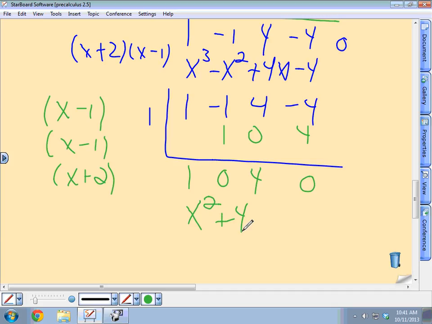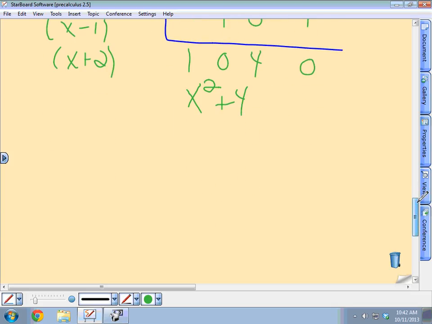At this point, you don't need to do any more synthetic division because how do we factor this? x minus 2i, x plus 2i, right. And if you couldn't see that automatically, then you'd have to use the quadratic formula. But yeah, x plus 2i, x minus 2i.